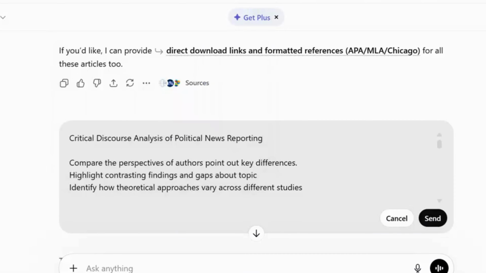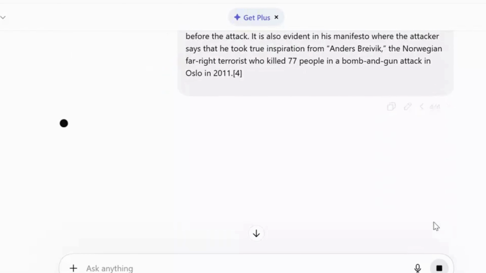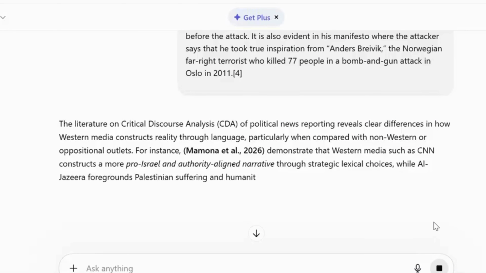Compare the perspectives of authors and point out key differences. Highlight contrasting findings about the topic. Identify how theoretical approaches vary across different studies. Then ChatGPT processes according to my request and gives me 3 lengthy paragraphs.